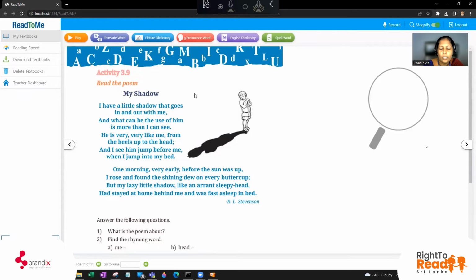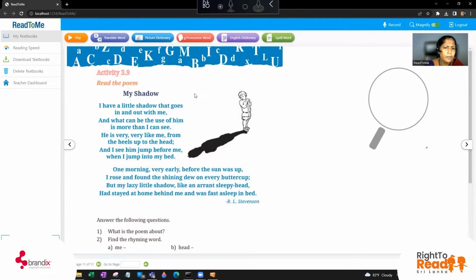Okay, first I'll recite the poem My Shadow by R.L. Stevenson. I have a little shadow that goes in and out with me. And what can be the use of him is more than I can see.